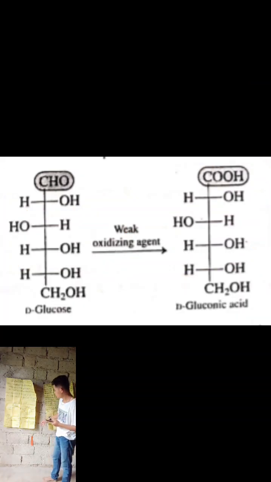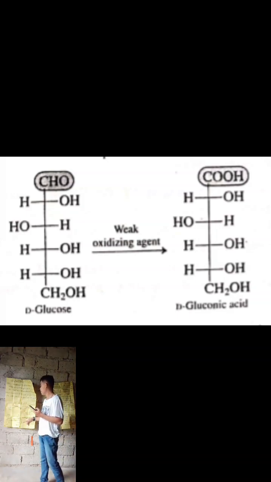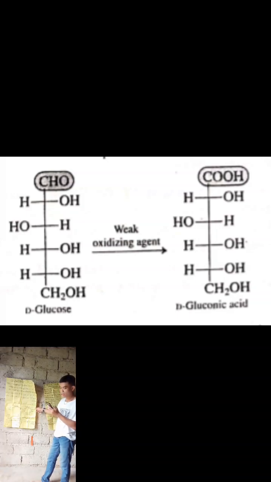So in this diagram, it shows that D-glucose turns into gluconic acid as it undergoes the oxidizing agent. This diagram is one of the different types of acidic sugar.